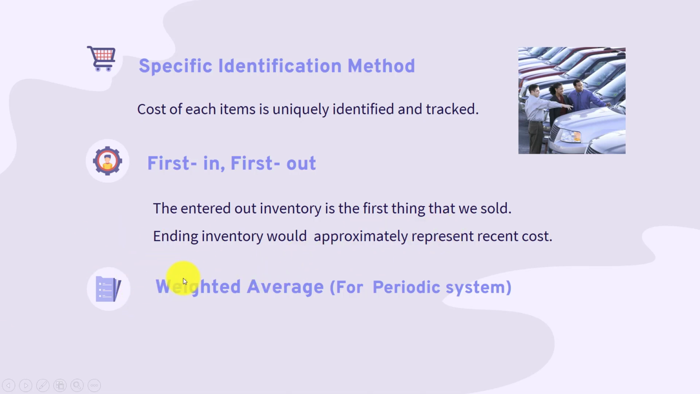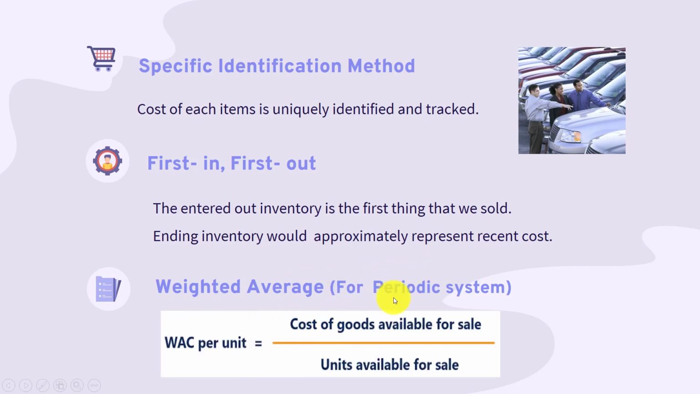And we will have two average ways. The first one is the weighted average method, but be careful, this method is for the periodic system, not for the perpetual. Then there is a formula to calculate the per unit cost, which is the cost of goods available for sale. Do you still remember this one? And the units available for sale. So we will have two parts to calculate it. This method is suitable for homogeneous products, such as in convenience stores, which have drinks and snacks that are not different from each other.